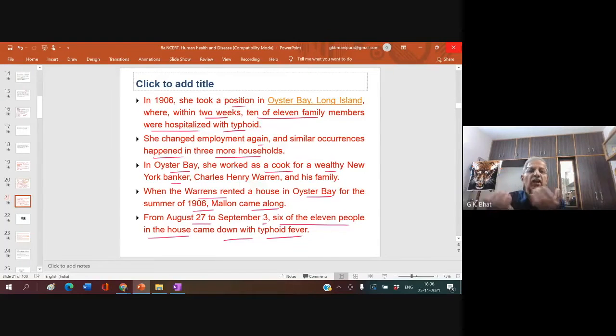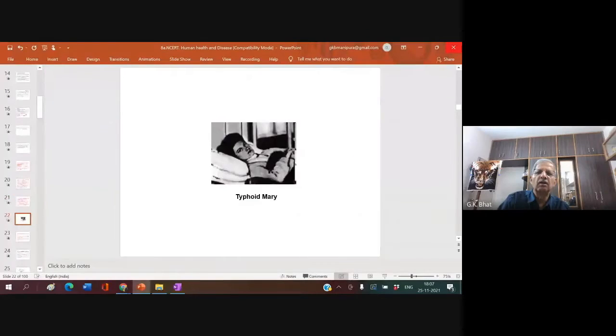Everyone used to relish the food. Oh, so nice, so tasty food and all. Jyoti, Namrata, understood? Yes, sir. So, you want to see her?